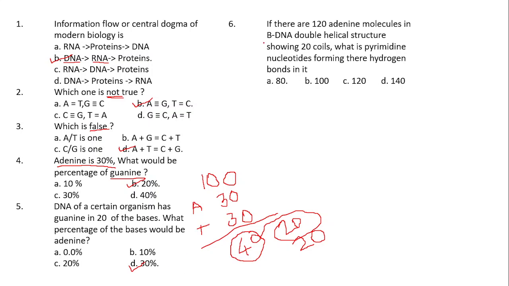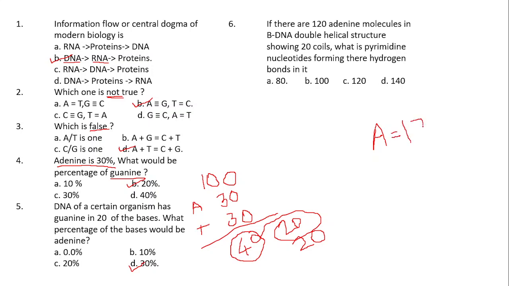If there are 120 adenine molecules in a beta DNA molecule, or beta double helix DNA showing 20 coils, what is the pyrimidine nucleotide forming 3 hydrogen bonds? See, simply they have asked, if there are 120 adenine molecules, so A is equal to 120. A is equal to what?